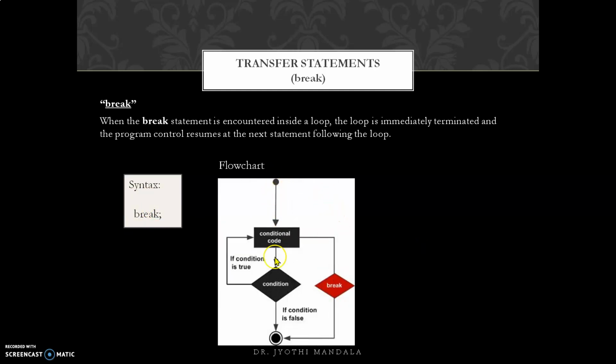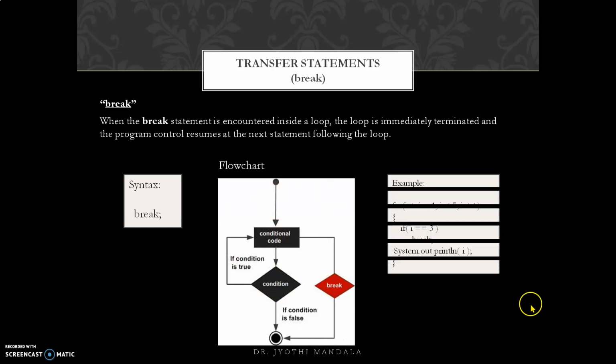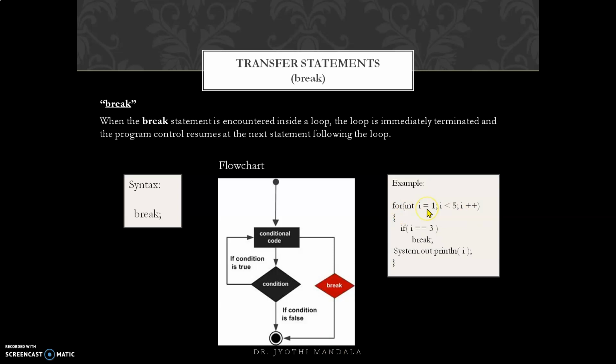So this is the flow chart. Now in a loop, if you have any break, then it will directly come out of that loop. Let us see this example. For I have taken I value 1, which will be executed once. Then 1 is less than 5, so it will come here. In the if statement, it will check 1 is equal to 3, which is false, so it will not enter into this break. It will come here, and I value will be displayed as 1. Now I value will be incremented to 2, 2 is less than 5, true. 2 is not equal to 3, so it will be skipped. You will get an output of 2. So 1, 2 will be displayed. Now 3 is less than 5, which is true. Now if 3 equal to 3, which is true, the break will be executed.